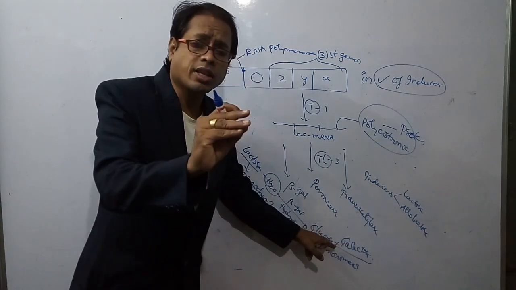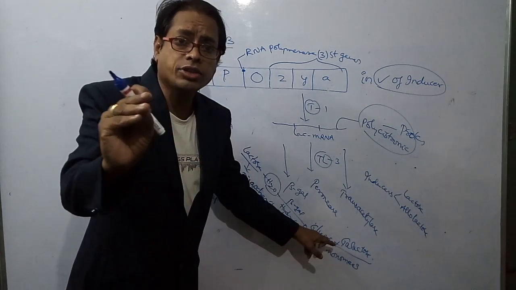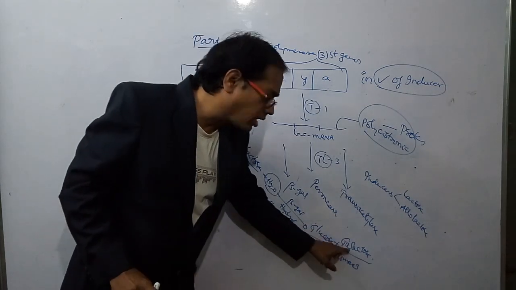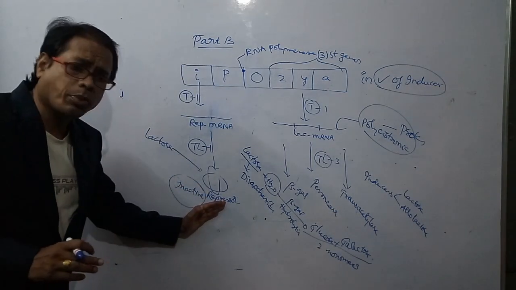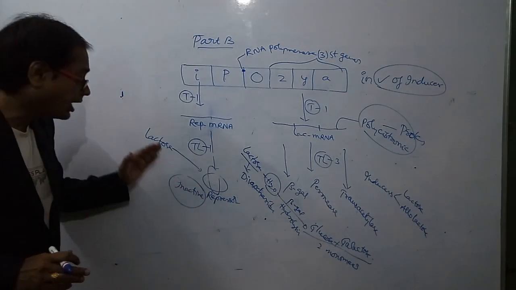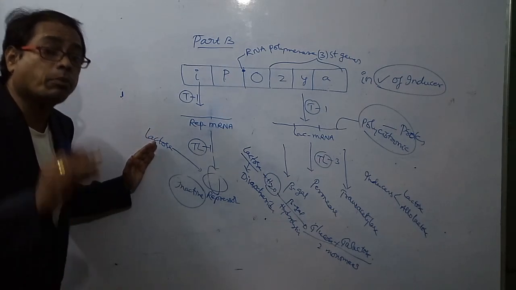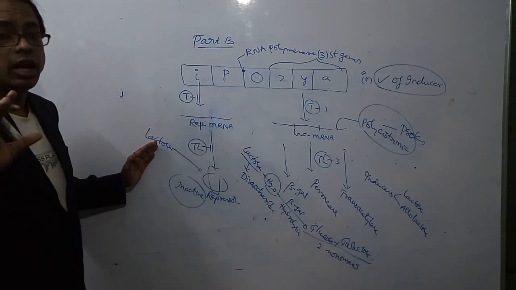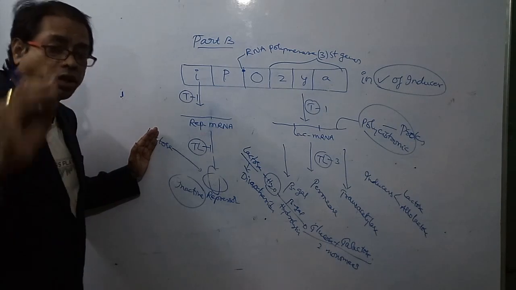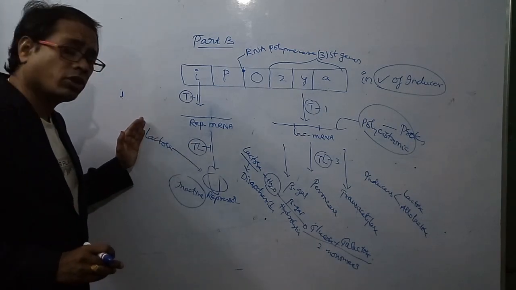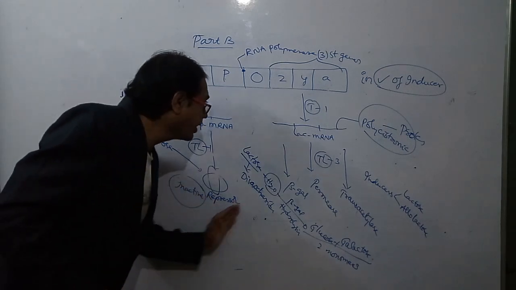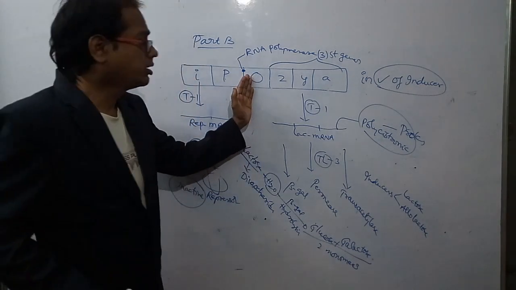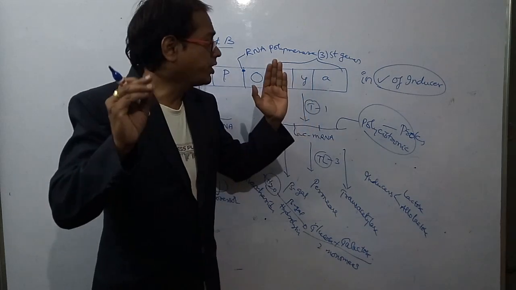No. Until what time is this repressor protein inactive? Until this lactose is completely utilized. When that lactose is degraded totally, again this repressor protein binds to the operator gene, then structural genes are switched off.